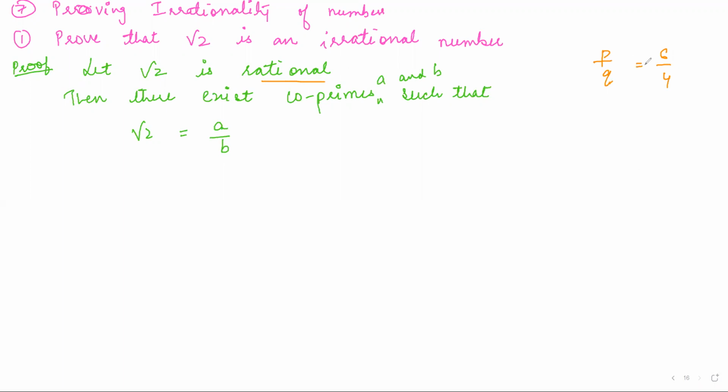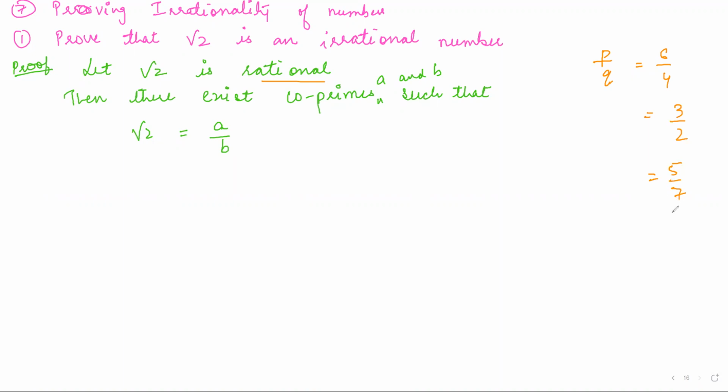But we don't want this kind of number because we can see that 2 is a common multiple here. The numerator can be divided by 2, the denominator can also be divided by 2. So we do not want this kind of number. We want numbers like 3 by 2 or 5 by 7, where there is no common factor between them apart from 1.